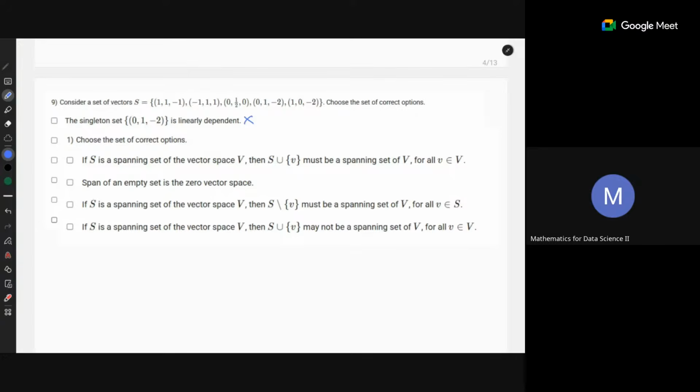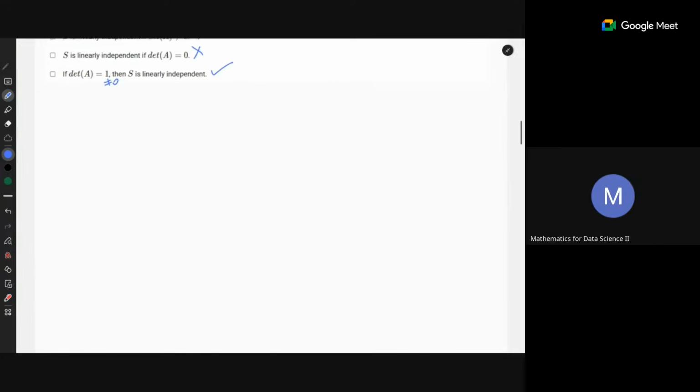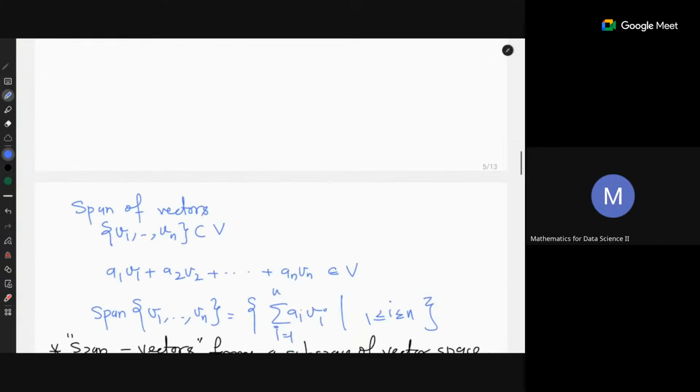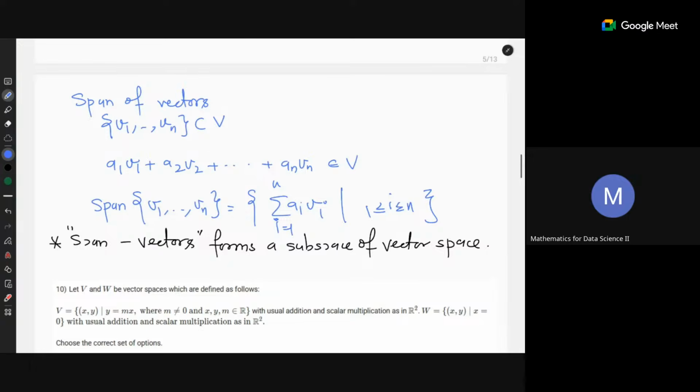Now the second option says if S is a spanning set of vector space V, then S union {v} must be a spanning set of V. Is that correct? Yes, sir, correct. So I have not talked about a spanning set, so I will come to this exercise once I do that. Till now I have only discussed linear combination and independence. So let's skip this and discuss the span of vectors first, and then we will come back to that exercise.